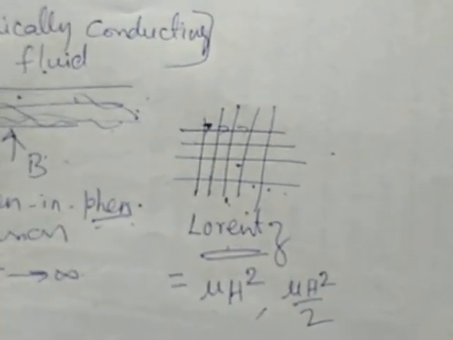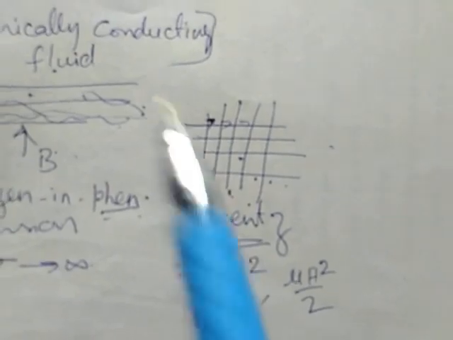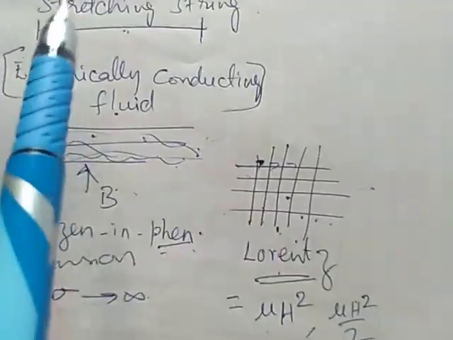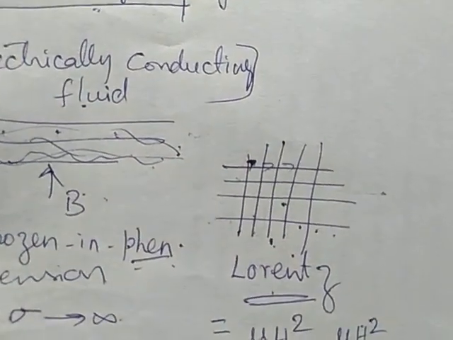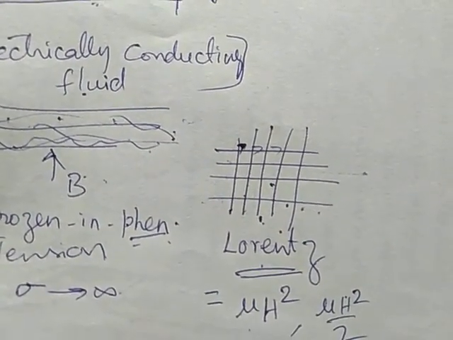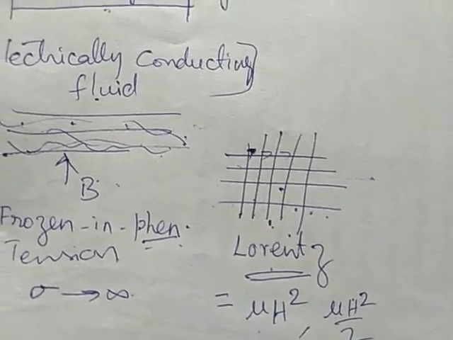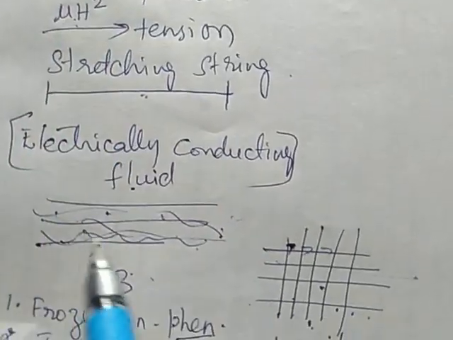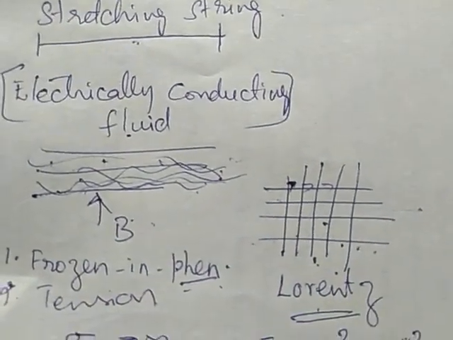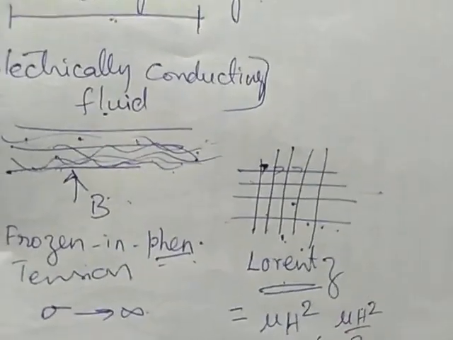Under this circumstance, due to that tensional force, it acts like a stretching string. So under some circumstances, the fluid is slightly disturbed and a wave occurs along the magnetic field line, and that we call the Alfvén wave.